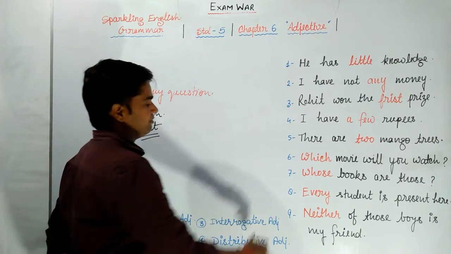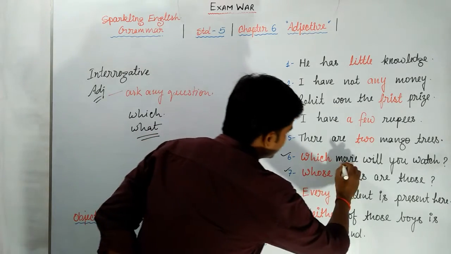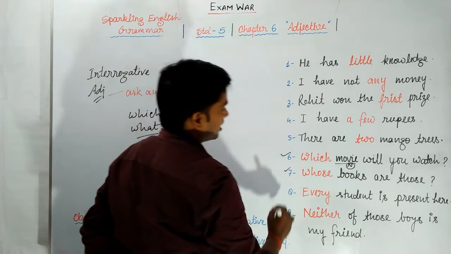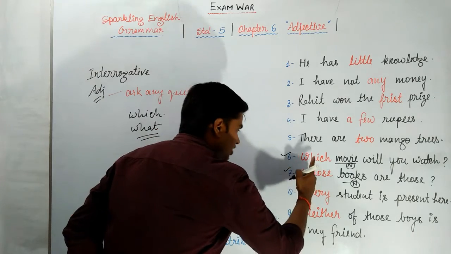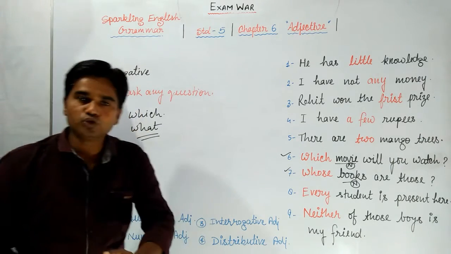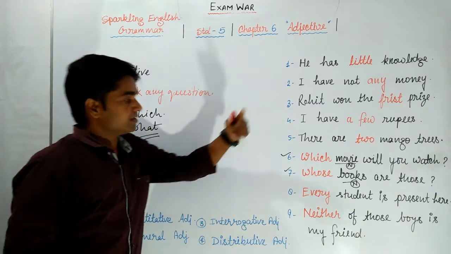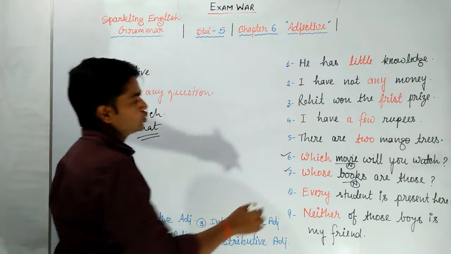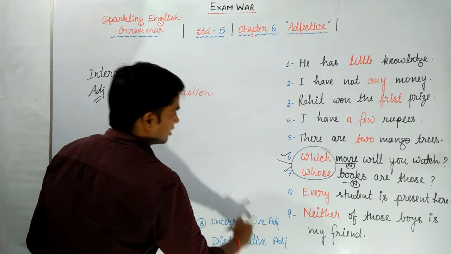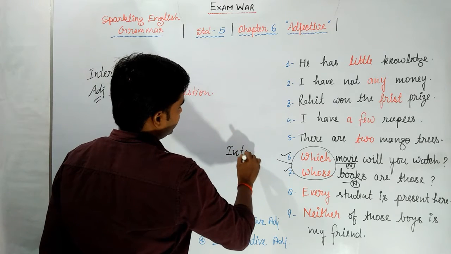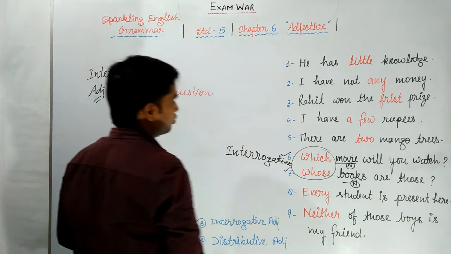As examples, number 6 and 7. In 6 and 7, which movie is a noun? Whose books is a noun? So here which and whose are asking questions, as well as defining some nouns. That's why these two words are called interrogative adjectives. I think you got this point very well.